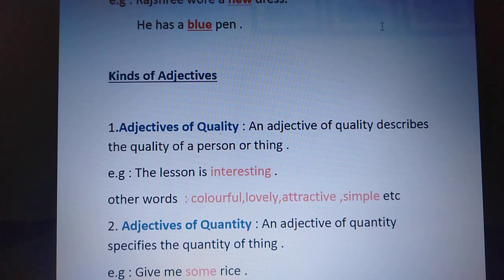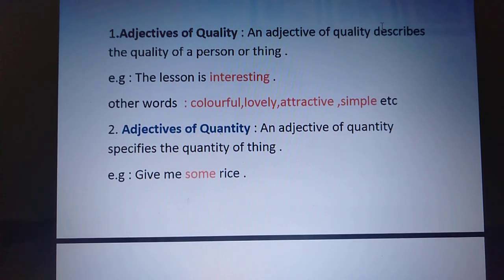Other examples can be colorful, lovely, attractive, simple, which describe the quality of any object or any person. Next is adjective of quantity. Adjectives of quantity are used where you have to measure that object. You are telling about the quantity of that thing. Basically the adjectives of quantity are used for uncountable nouns, the nouns which cannot be counted, like rice, sugar, oil. You cannot count them in numbers like 1, 2, 3, 4, right?